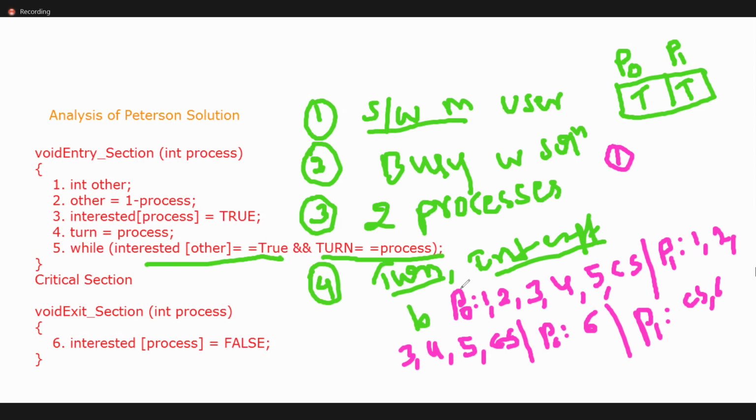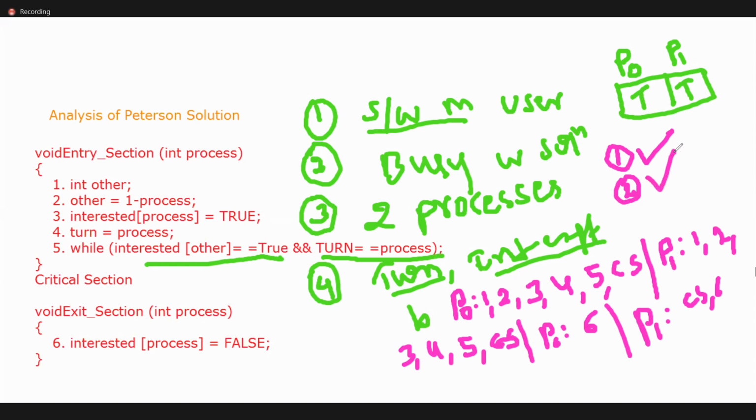Are we achieving mutual exclusion or not? What do you mean by mutual exclusion? Only one process will enter into the critical section. Yes, only one. Every time, only one process will enter into the critical section. What about progress? Yes, this is also achieved.